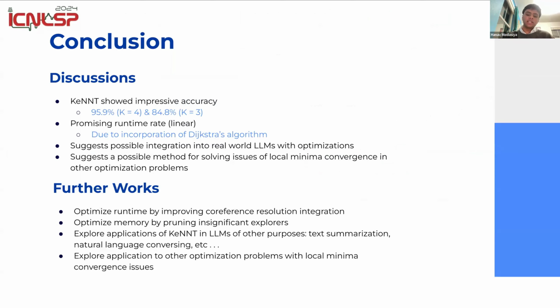And it also suggests that KeNNT may be a possible method for solving other local minimum convergence issues and other optimization problems, like, just to name one, gradient descent. And both of these things can happen through optimizations in the runtime and memory and the ways that we have documented. It's on the slide right here.